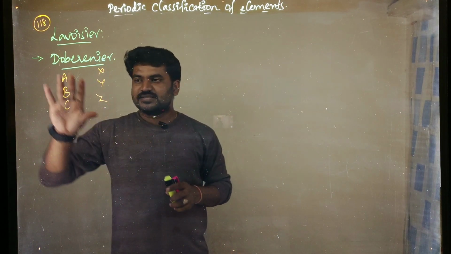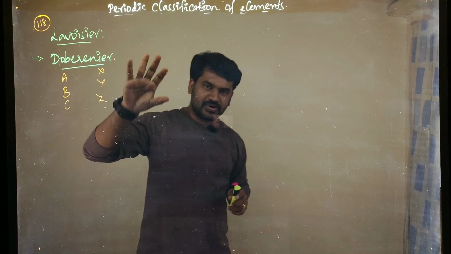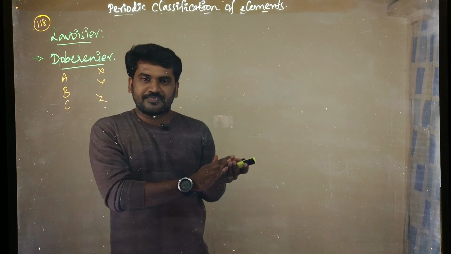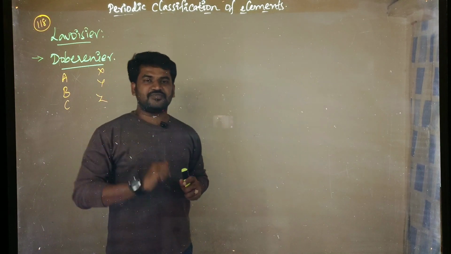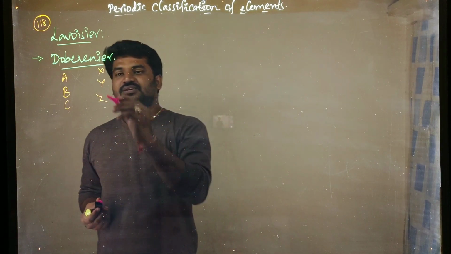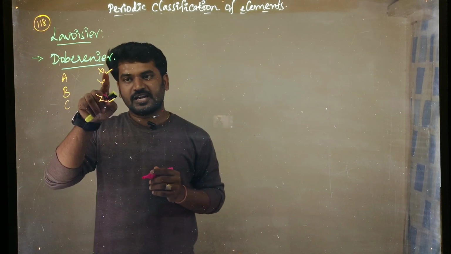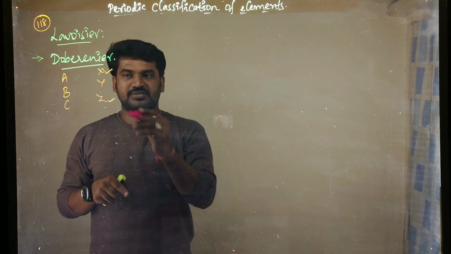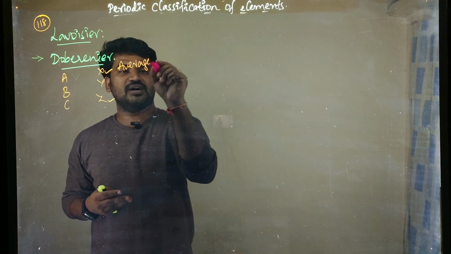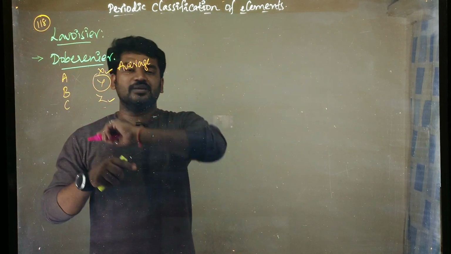Dobereiner arranged a set of three elements in which the chemical properties are the same, arranged in ascending order of atomic mass. That is the first thing. The second thing is that he gave a condition. What condition did he give? The atomic mass of the first and last element in a group, we can take the sum, or better, the average of the atomic mass of the first and last element, is equal to the middle element's mass.